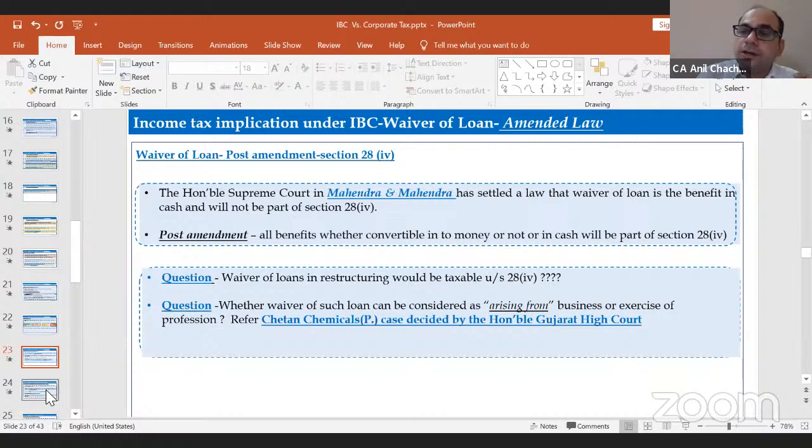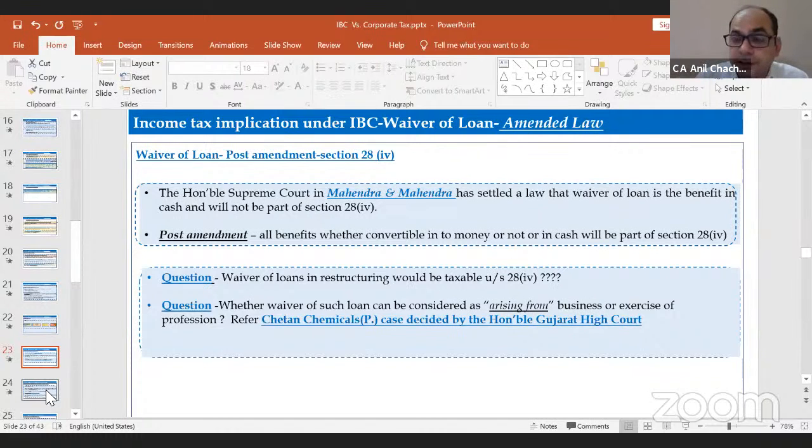But the Supreme Court did not discuss the matter of arising from the business or profession. They have settled the law that it's a monetary item, so it will not be part of it. In most of the cases, we just rely on the judgment that it's a monetary item, so it will not be part of it. But now the question is whether it is arising from business or profession. So as categorically settled by the Gujarat High Court in Chetan Chemical that we've discussed, we have to see whether the waiver of loan is part of my business.